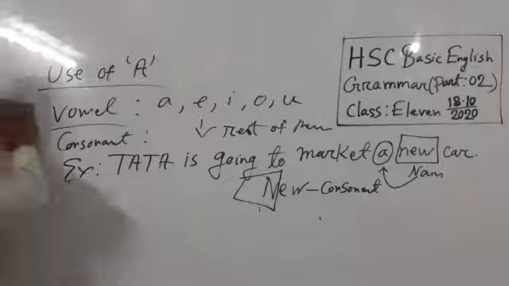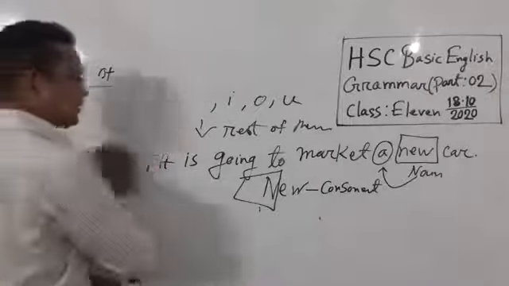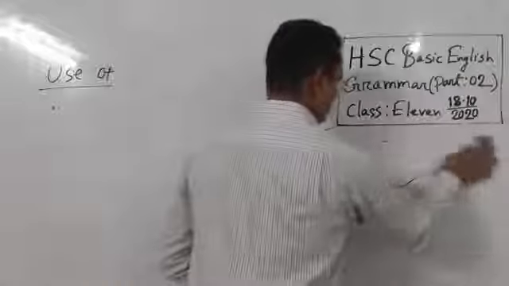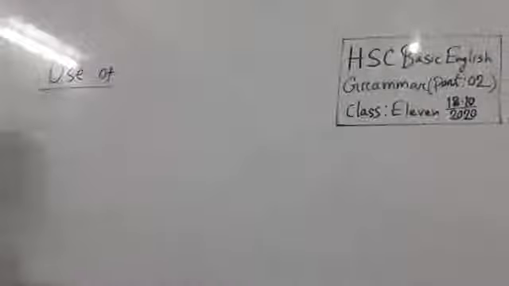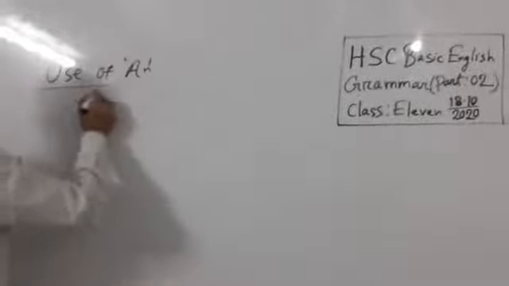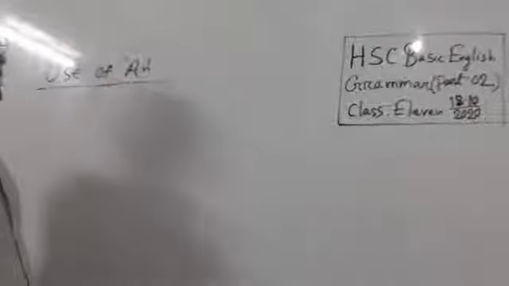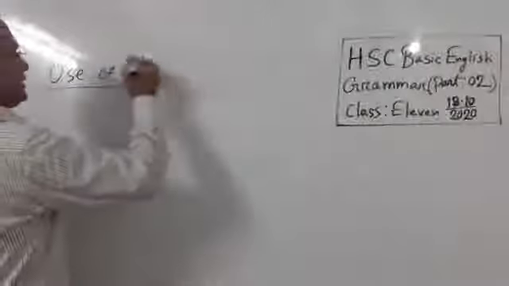Okay, let's go for use of an. I am just showing you the basics of this topic, and in class I will show you in detail. The use of an: an is mainly used before a vowel, the word which starts with a vowel. The article an is used before a singular countable noun which begins with a vowel sound.